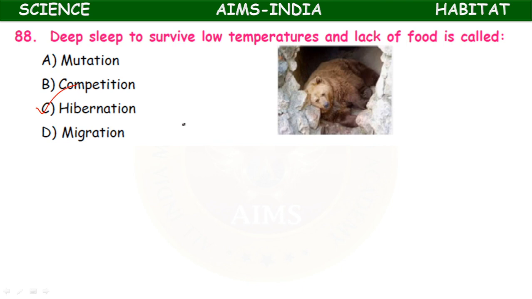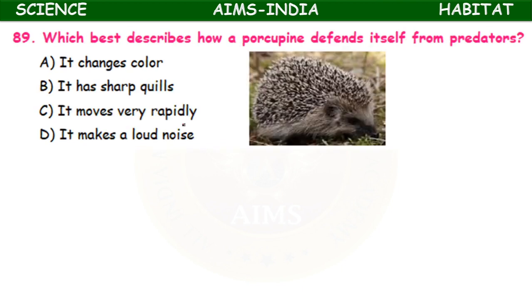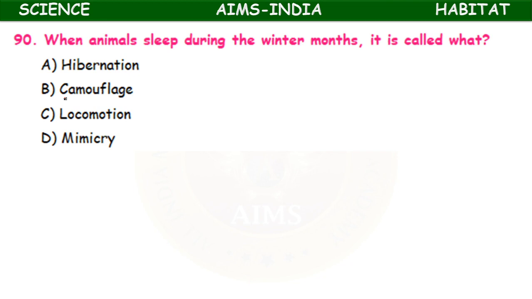Hibernation. Polar bear is given here. Which best describes how a porcupine defends itself from predators? It changes color, it has sharp quills, it moves very rapidly, it makes a loud noise. Porcupine, it possesses sharp quills. When animals sleep during the winter months, it is called what? Camouflage, locomotion, migration, mimicry, hibernation.